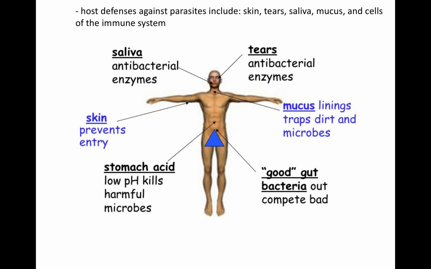Defenses that organisms have against parasites. So let's talk about them all. Skin is our barrier. Tears protect our eyes from things entering them. Tears have antimicrobial agents. There's salt in there, and germs don't like that environment. Saliva, once again, has antimicrobial, antibacterial agents. Mucus protects us throughout the internal parts of our body, and we actually have an immune system, made of white blood cells, that takes things out for us.